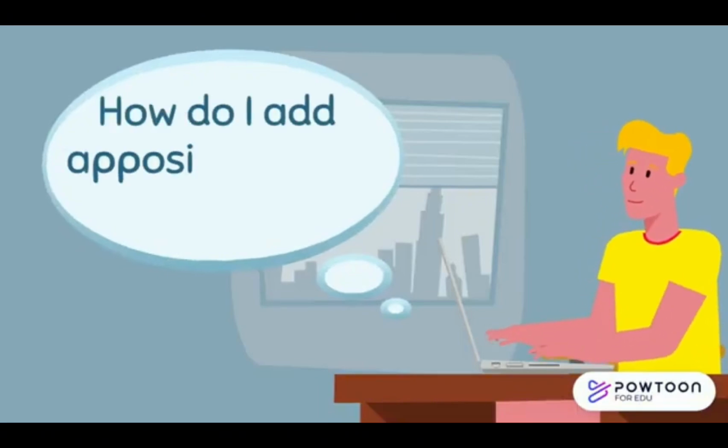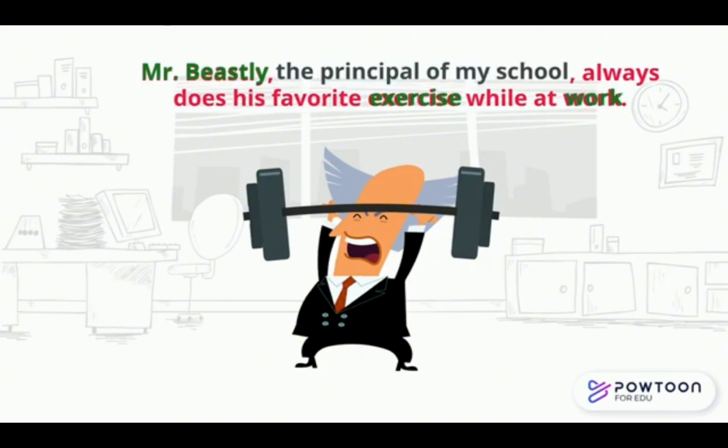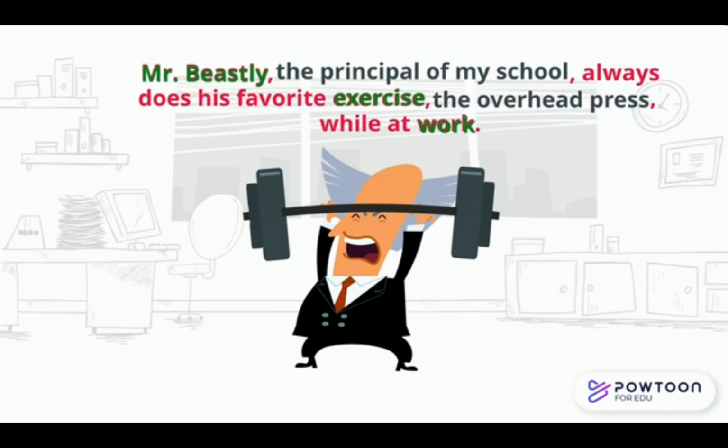How do I add appositives to a sentence? Let's look at a typical sentence. Mr. Beasley always does his favorite exercise while at work. First, you want to identify the nouns. In this case, Mr. Beasley, exercise, and work. Since appositives are placed beside a noun, you just consider which noun you want to add more information to. If it's Mr. Beasley, then you consider a way to identify or explain him, such as the principal of my school. If you want to add a second, you choose another noun, such as exercise, and add more information after it, such as the overhead press. I don't suggest you add too many appositives into one sentence, though, as it can get a little wordy.